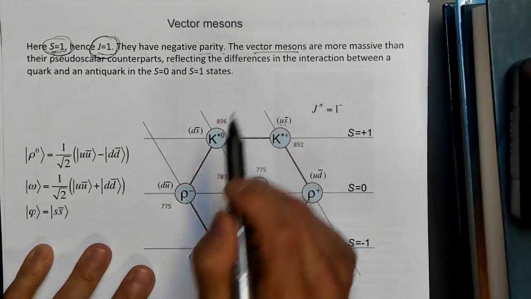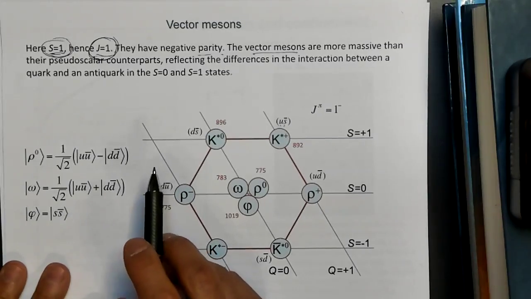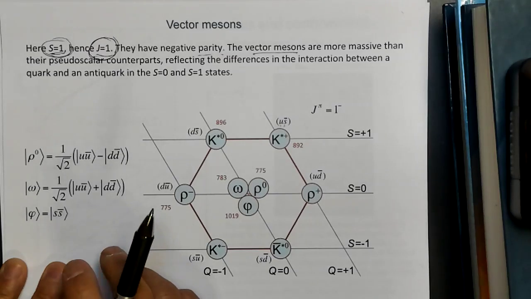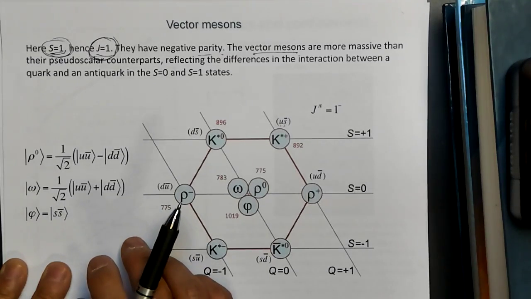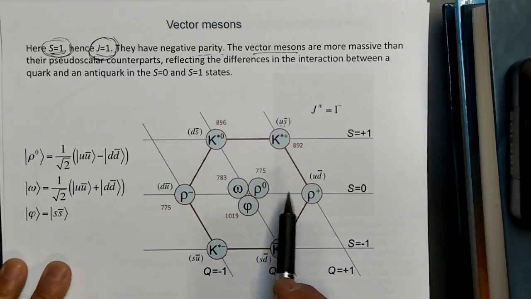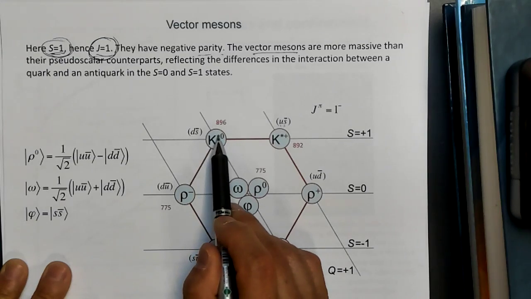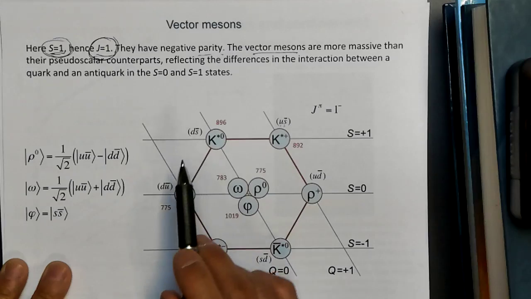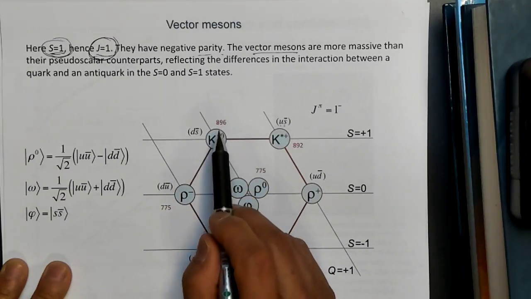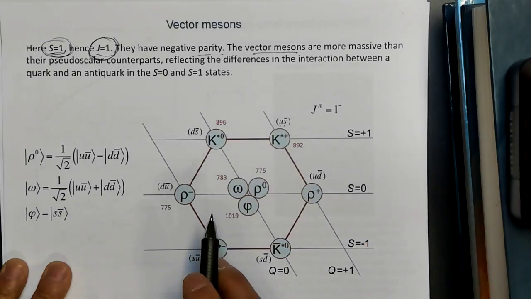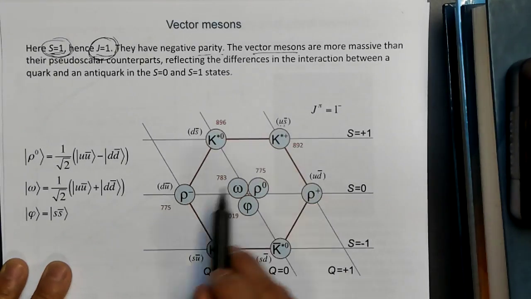These vector mesons are more massive than the pseudoscalar mesons we talked about before, like the pion. The pion, the pi plus, pi 0, pi minus, had a mass of about 130 or 140 MeV. These have much larger masses, so let's talk about them. The K star 0 has the structure of a down quark and an anti-strange quark, and has a mass of 896 MeV. The K star plus has a u and an s bar, and this has a mass of 892.